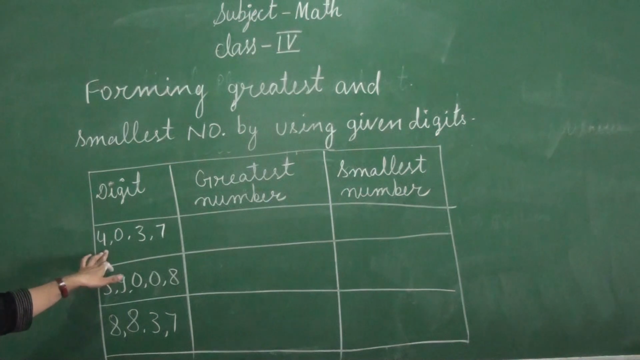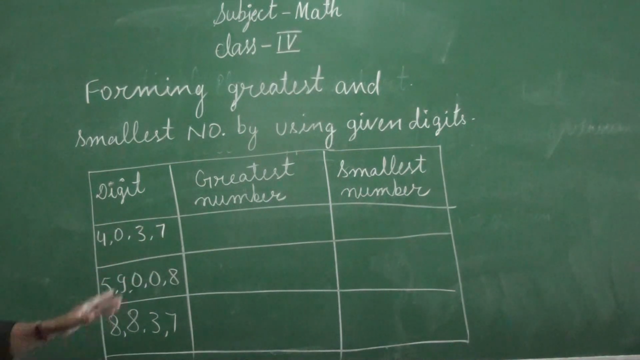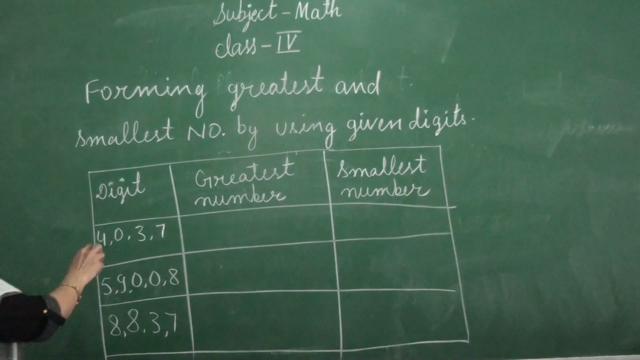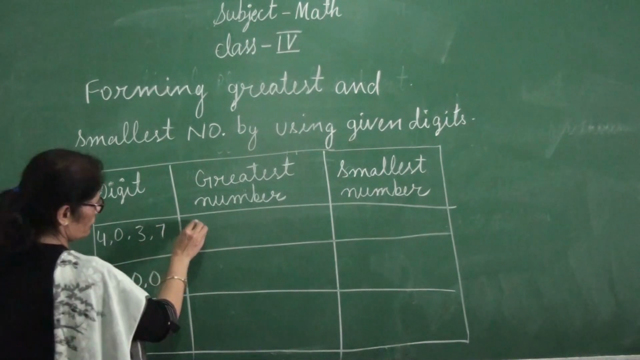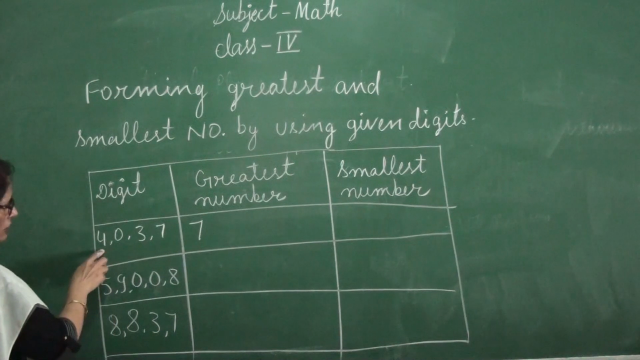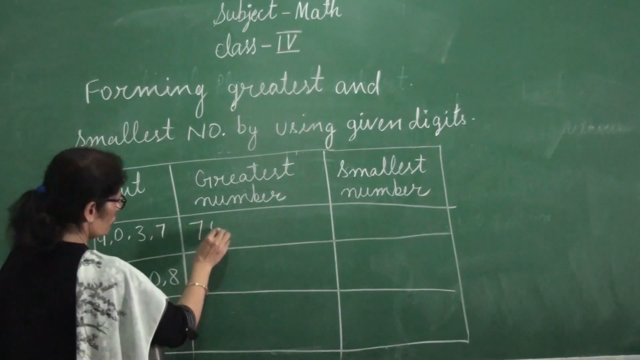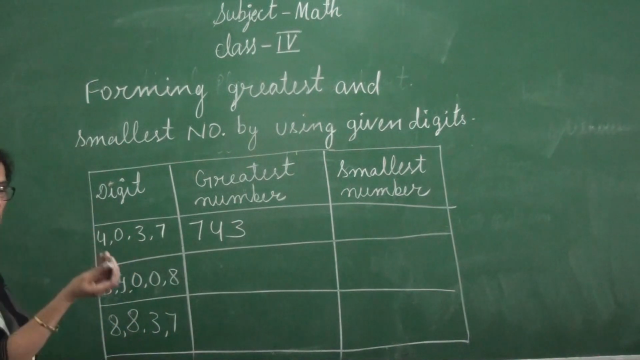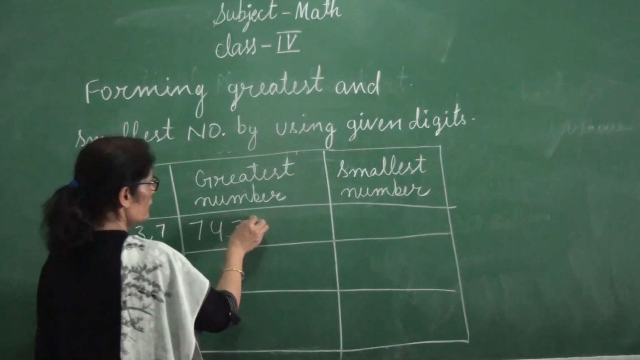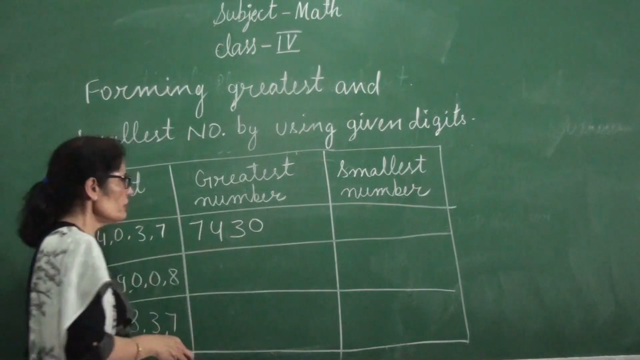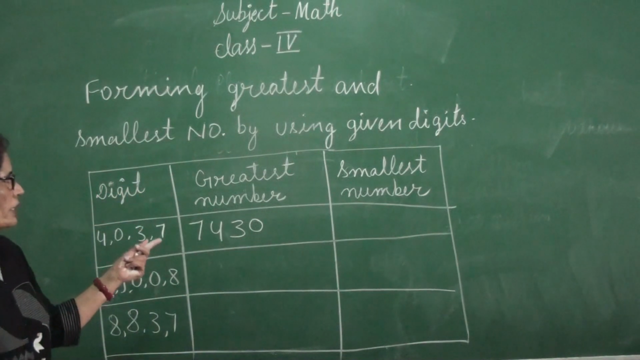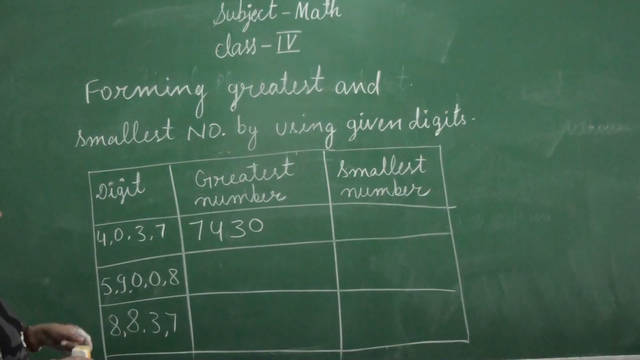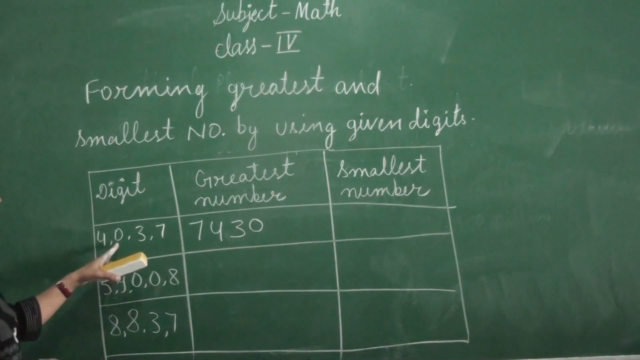Then you can see here 4037. First we have to make the greatest number. So which is the greatest digit in this table? 7. After that which number? 4. Then 3, and 0 is our smallest number. So we can write here 0. The number will become 7430.